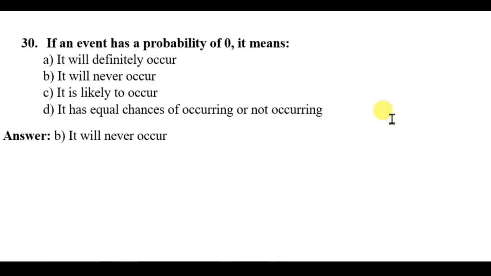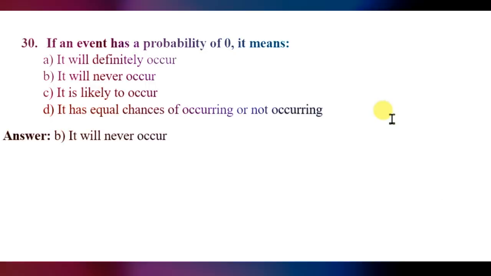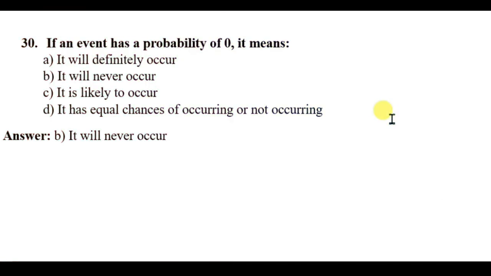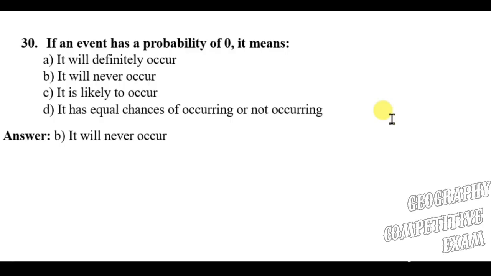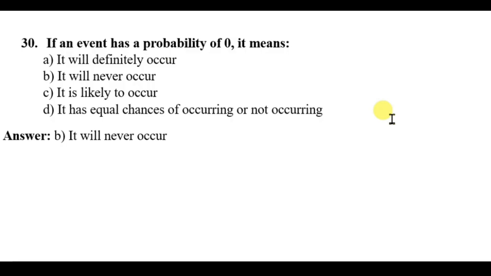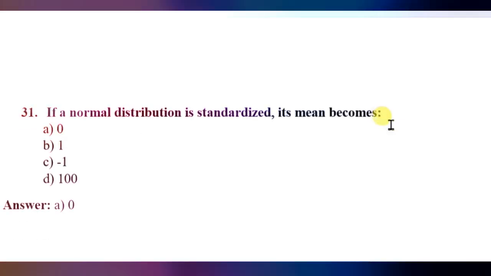Question number 30. If an event has a probability of 0, it means it will definitely occur, it will never occur, it is likely to occur, it has equal chances of occurring or not occurring. Here the right answer will be it will never occur. Definitely occur is not the right answer. So probability 0 means it will never occur.